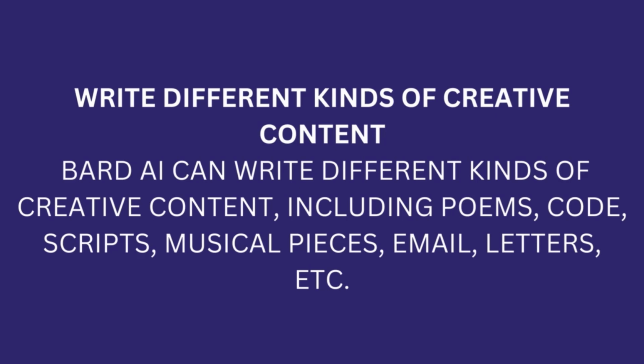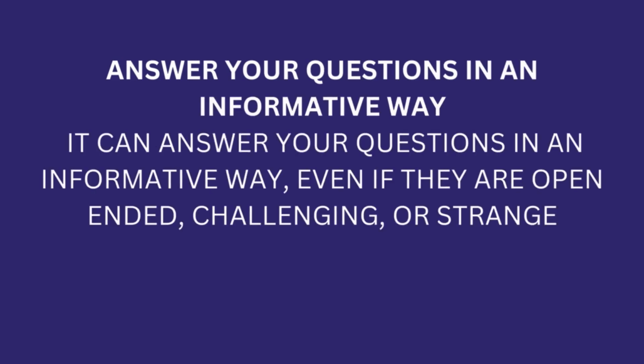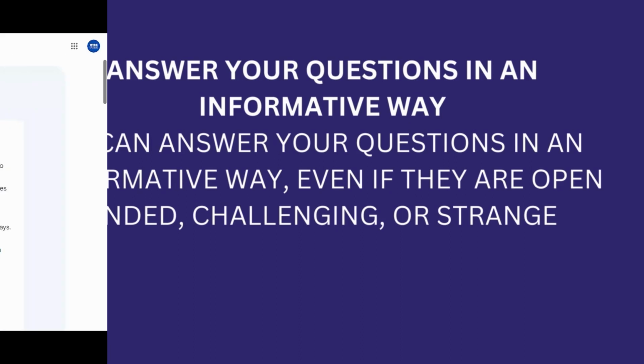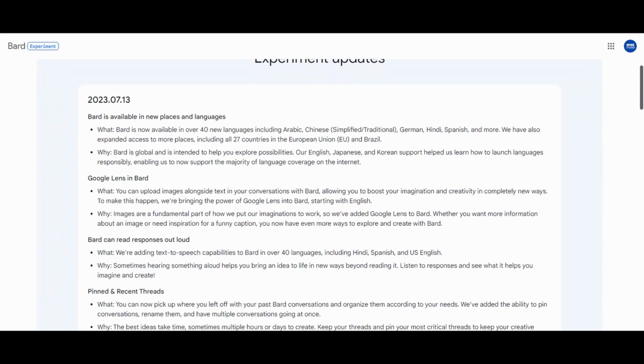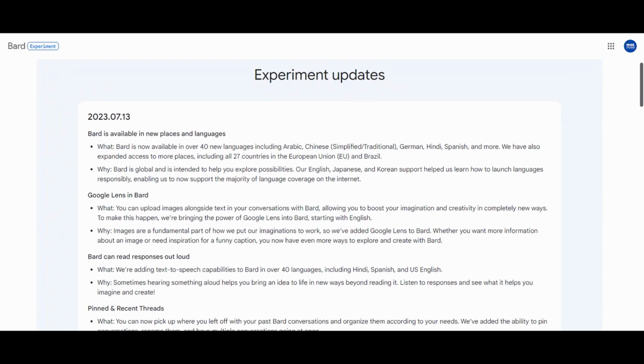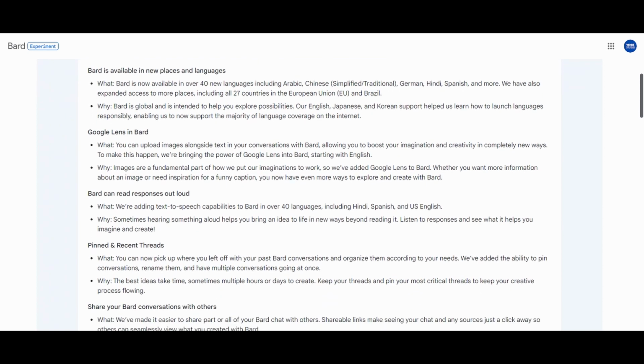Bard AI can write different kinds of creative content, including poems, code, scripts, musical pieces, email letters, etc. Answer your questions in an informative way. It can answer your questions in an informative way, even if they are open ended, challenging, or strange. Bard AI is a powerful tool that can be used for a variety of purposes. Bard AI is still under development, but it has learned to perform many kinds of tasks.